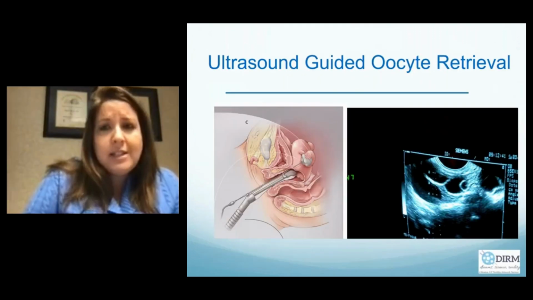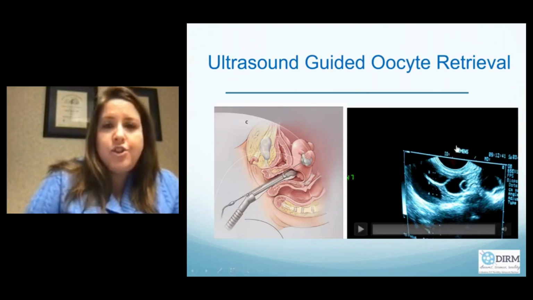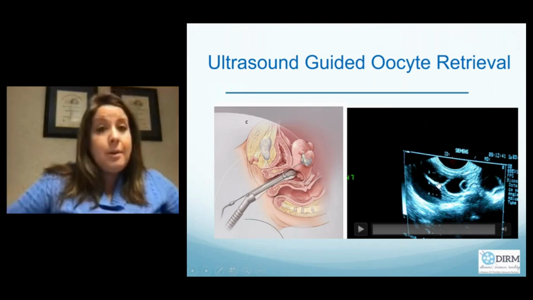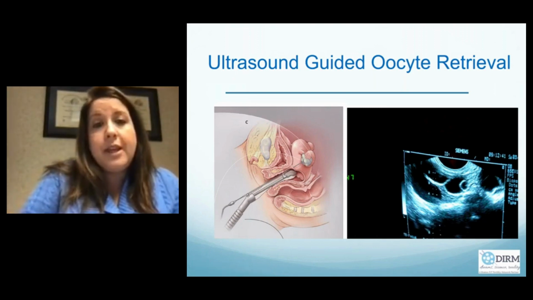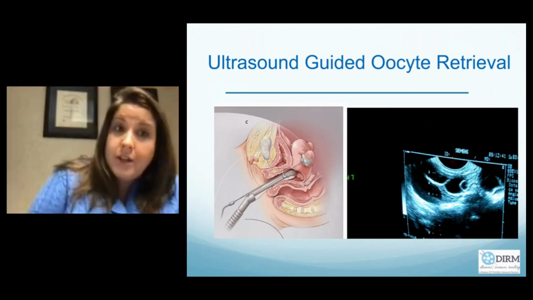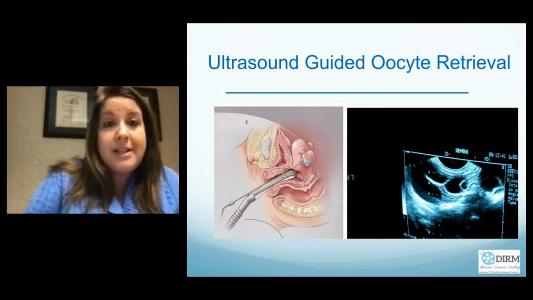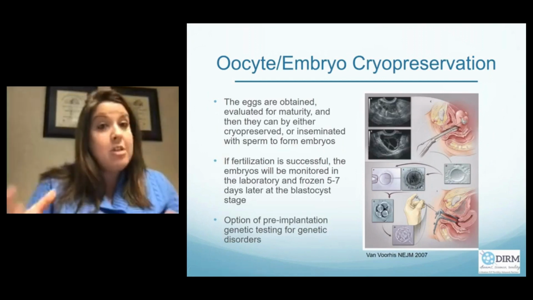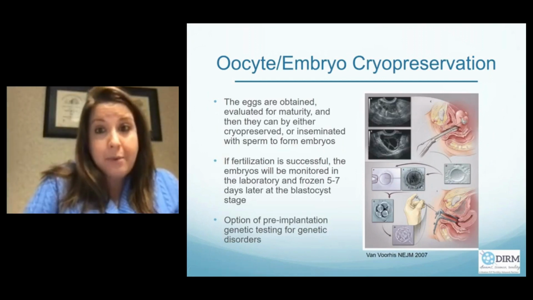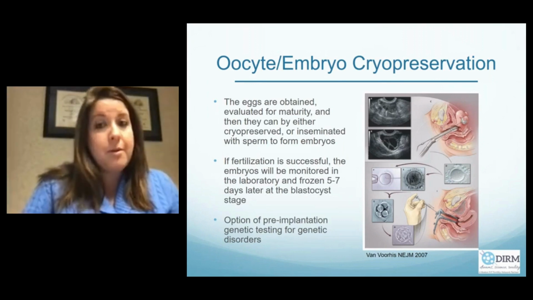We usually use a transvaginal probe, which has a needle guide. Basically, you just gently puncture the vaginal wall, and you can gently move around the ovary. We can do abdominal retrieval for patients who have cervical cancer masses, although the yield is not as good as in the vaginal, but it is possible. We obtain those eggs, we evaluate those eggs for maturity, and then they can either be cryopreserved right away at that point or inseminated with sperm to form embryos.